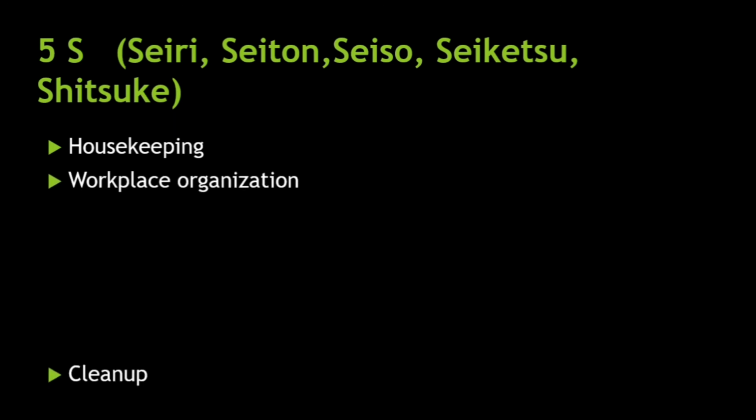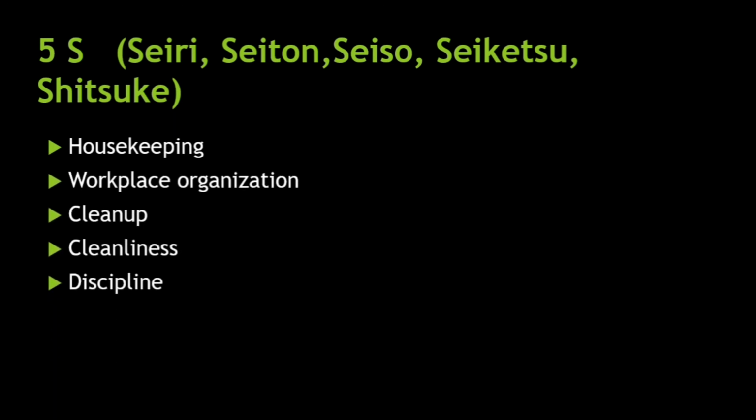What are these 5S? It is Seiri, Seiton, Seiso, Seiketsu, and Shitsuke. I'm sorry if I have not pronounced them correctly. Actually, these are Japanese words. So what do they mean? Housekeeping, workplace organization, cleanup, cleanliness, and discipline. These 5 S's are really important as far as any organization is concerned. If you have a good command over all these 5 areas, it will lead you to a proficient energy management system. That is what is being said.